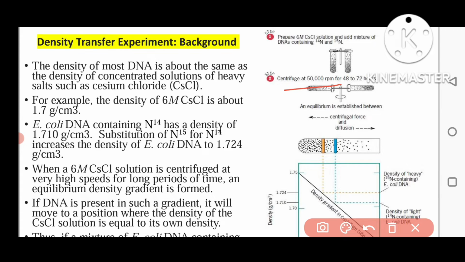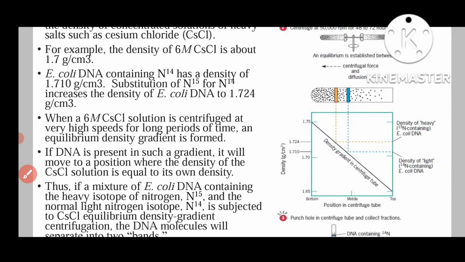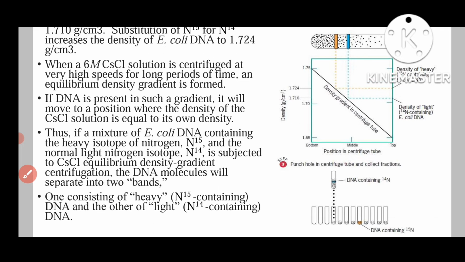So it is very high speed. We centrifuge these tubes for 48 to 72 hours, and then an equilibrium will be formed in the tube, and you will see that this is the equilibrium which has been formed.